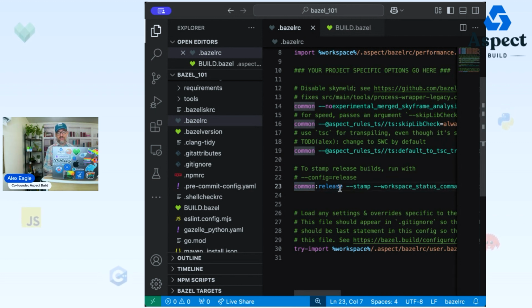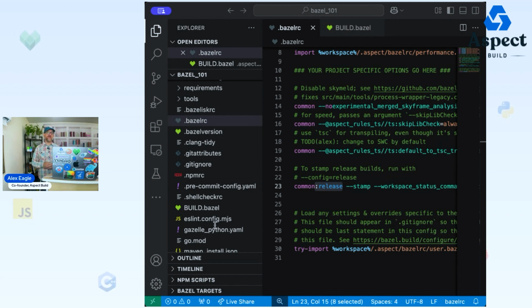Then there's :release. And this is a grouping mechanism that says, don't turn this flag on by default, but if I pass --config=release, I'm going to use that as a shorthand, which means turn on any of these bazelrc lines that are tagged with release. So that gives us a nice way to group flags. Let's say maybe you would have some that are under a tag called debug or a tag called CI. Now you can put flags in this file that don't appear by default, but can be selected very easily from the command line with this --config flag. So that's it for RC files. Of course, there's more depth. You can read about them in the bazelrc guide on our doc site.